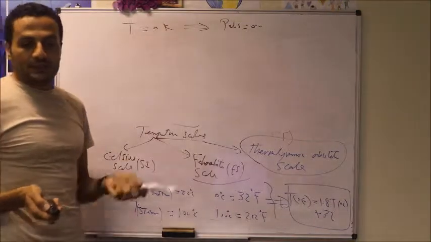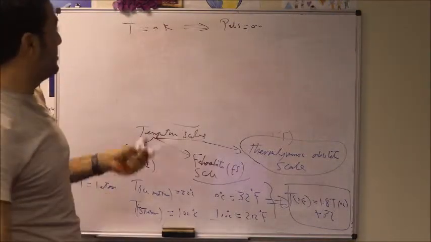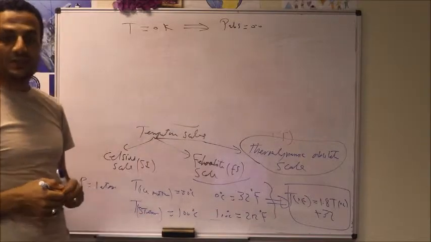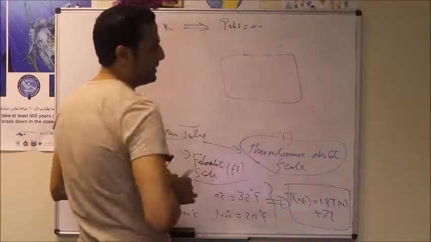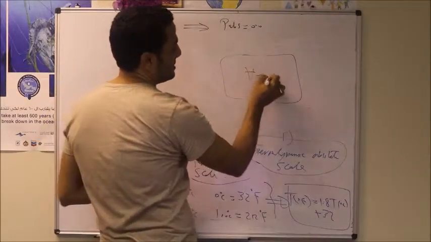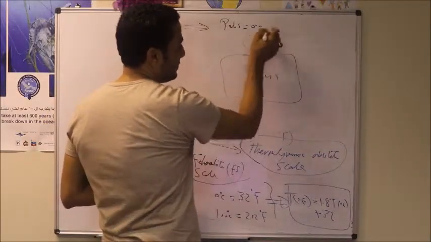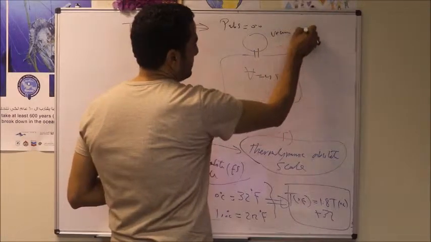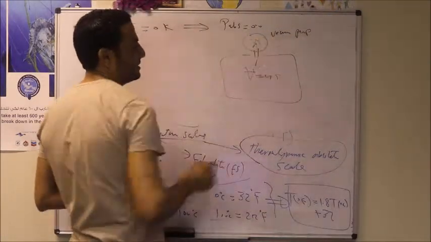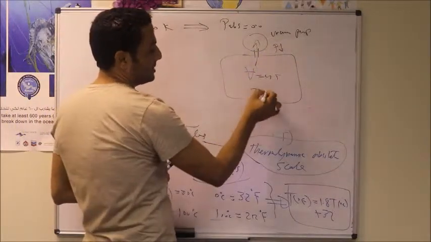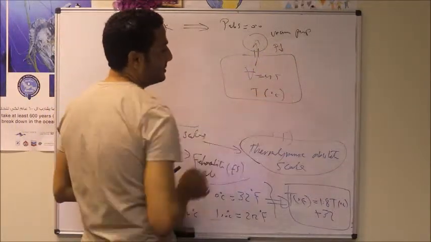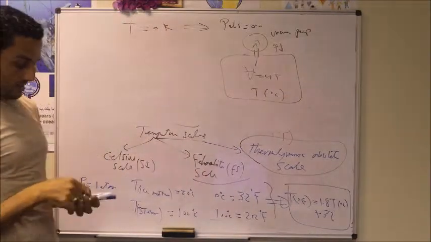To calculate this temperature in degrees C, they came up with a gas. They put this gas inside a rigid tank, so the volume of the tank is fixed, and they connected a vacuum pump to suck the air out and reduce the pressure. So we will be reducing the pressure, and each time we will be calculating the temperature in degrees C.